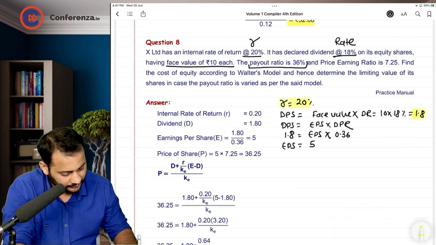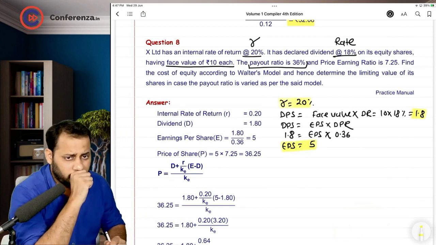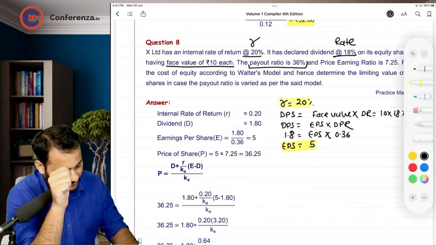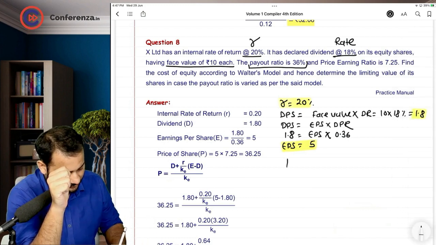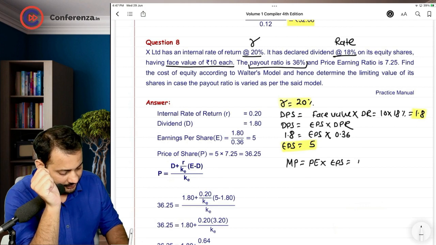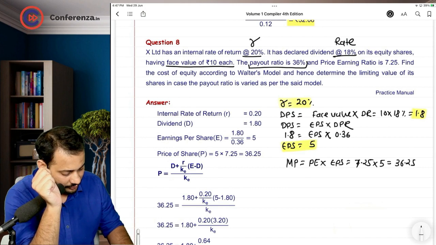Dividend per share and earning per share. Okay. What else? Price earning ratio. They have given us the figure of PE ratio. So market price is equal to PE ratio into EPS. PE ratio is 7.25. EPS we have just calculated. The market price then comes to 36.25.